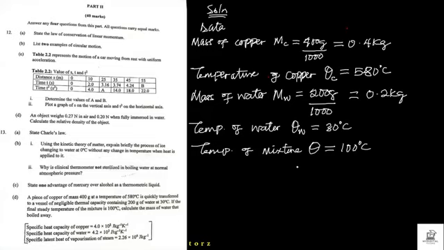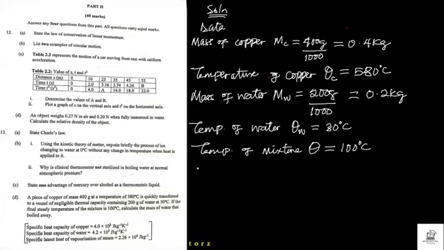Okay. So now the scenario behind this is that there's going to be a kind of heat transfer from one source to another. So now you can guess which of these will transfer heat and which of these will gain heat. So there are two things here, or three things rather. The copper at a high temperature is one that will lose heat to the water at 30 degrees Celsius. And as well, at the point where the liquid is going into vapor, the liquid absorbs heat from copper as well. So that's what we're going to do now.